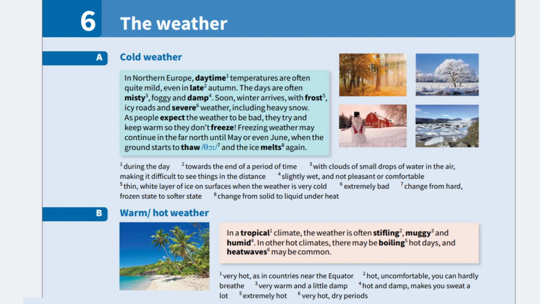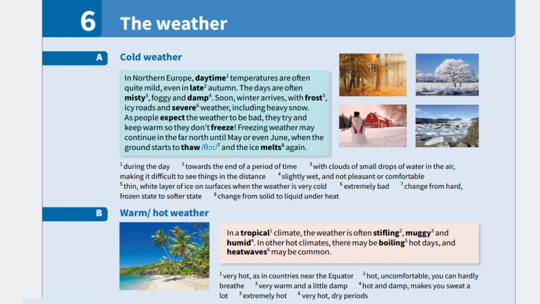Soon, winter arrives, bringing frost, icy roads, and severe weather, including heavy snow. Frost is a thin, white layer of ice that forms on surfaces when the weather is very cold. Severe weather means extremely bad weather. Because people expect the weather to be bad, they try to keep warm so that they do not freeze. In the far north, freezing weather may continue until May or even June.